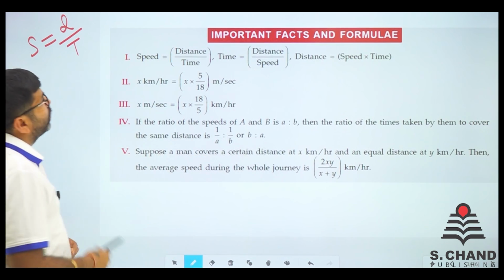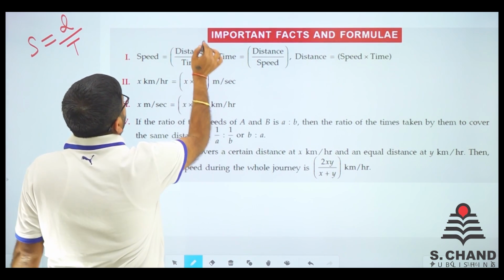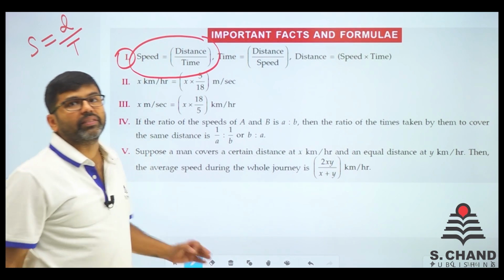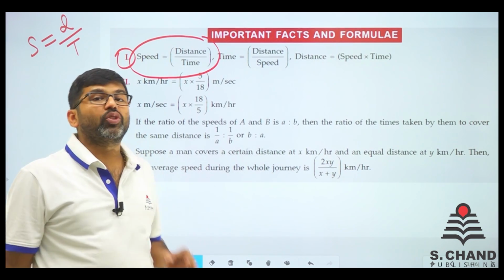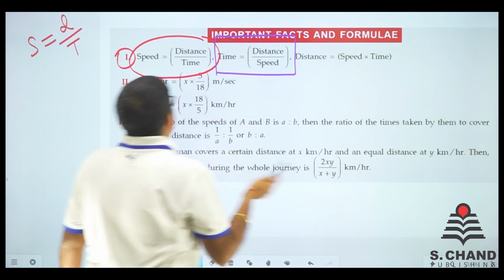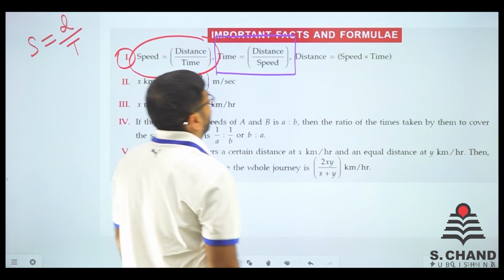Now we move on to the basic formula. See, it is written: speed is equal to distance upon time. First thing is that, because the story starts from this. Second is time is equal to distance upon speed. So simple, take time over here, speed comes over here, cross multiplication.